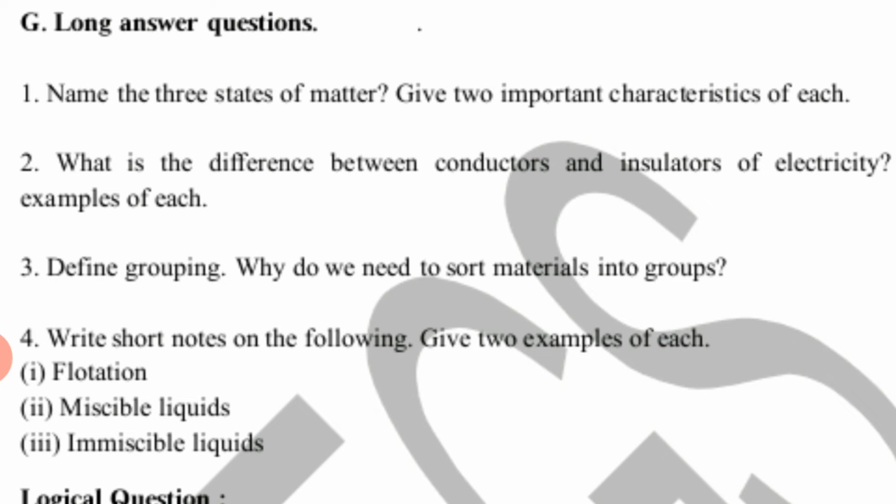Second question, what is the difference between conductors and insulators of electricity? So electricity can be passed through conductors but not through insulators. If we discuss, the copper wire through which electricity can pass, but whatever outer covering of this wire is made up of at our home, right? So this is called an insulator, which is in red color, blue color or black color.